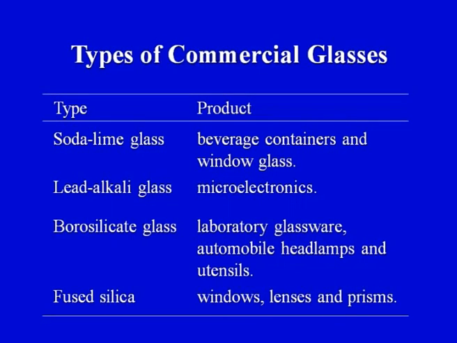Now, what are the types of commercial glasses which are available? On your screen you can see the types. As we have seen in slide number 1, soda lime glass is the most common type of glass which is manufactured or processed worldwide and has wide applications. So, we can see soda lime glass and what are the various types of products that can be made. Now, why have we emphasized so much on the previous slide?